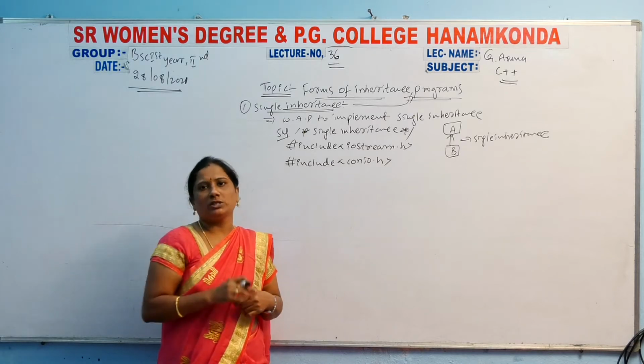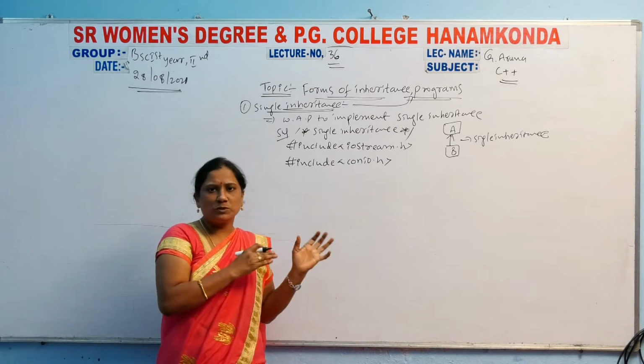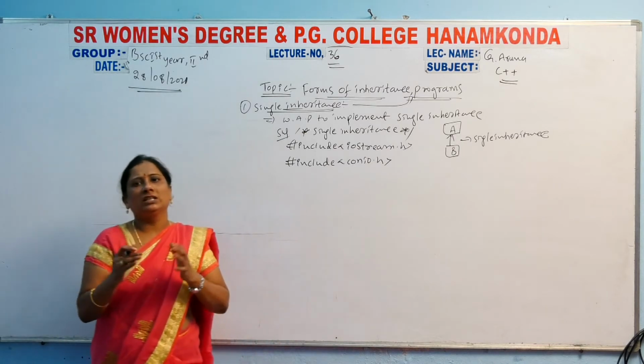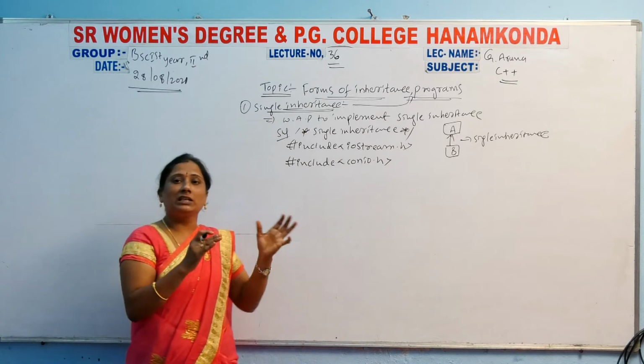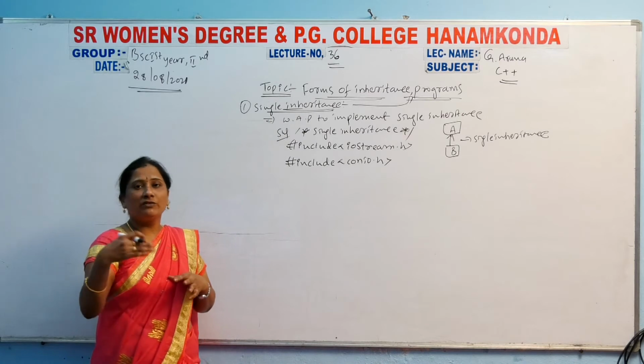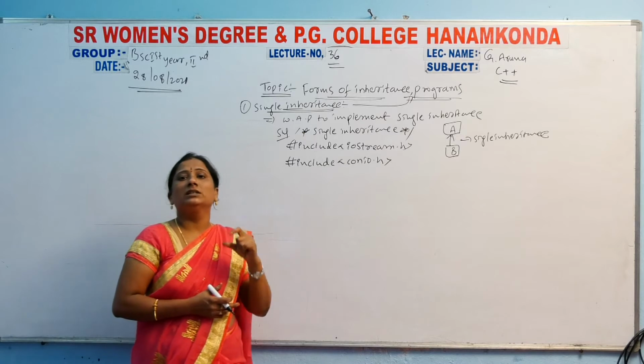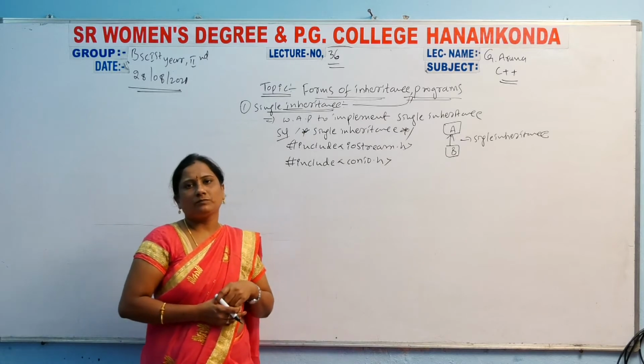You remember that point. These are object-oriented programs, object-oriented concepts such as inheritance.